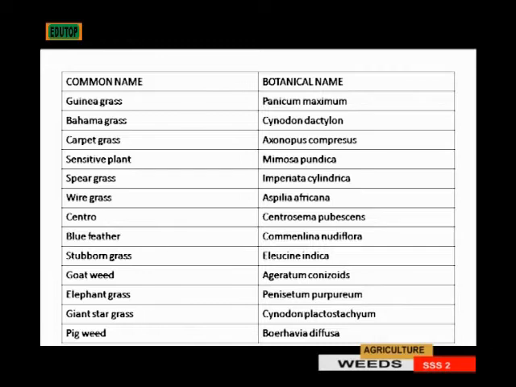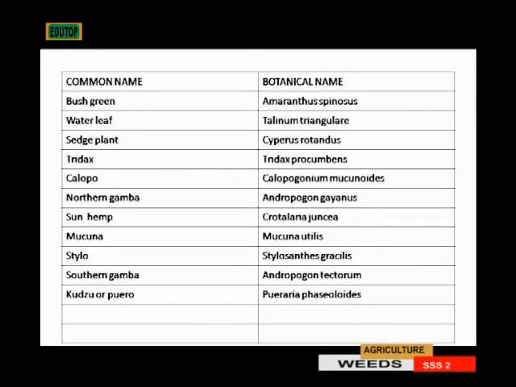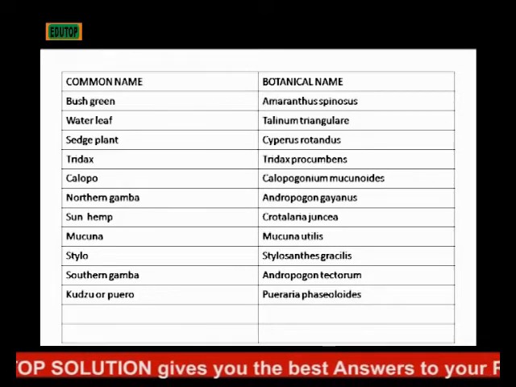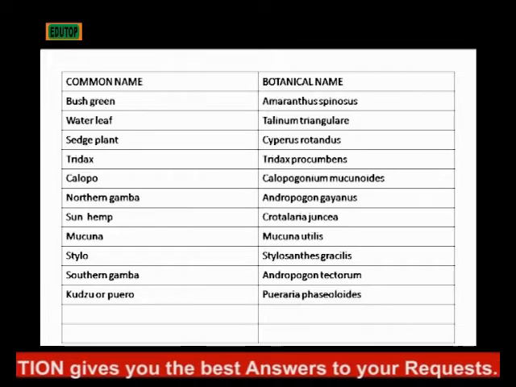Then your pigweed is called Boerhavia diffusa. Then bush green is called Amaranthus spinosus. Water leaf, Talinum triangulare. Sedge plant is called Cyperus rotundus. Tridax is called Tridax procumbens. Calopo is called Calopogonium mucunoides.